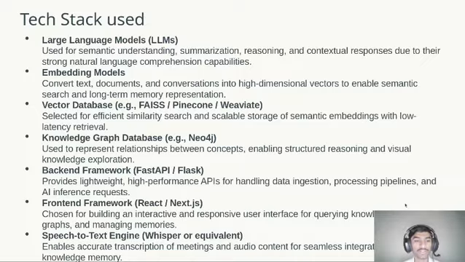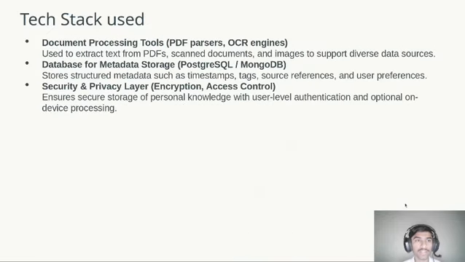Then I will use Next.js as an SEO-friendly frontend framework for better visualization and user interface. For the speech-to-text engine, I will use Whisper or equivalent to convert user speech audio into text. For document processing tools, a PDF parser and OCR engine convert text, including scanned PDF and image documents, from diverse data sources. For metadata storage I will use PostgreSQL for structured data.